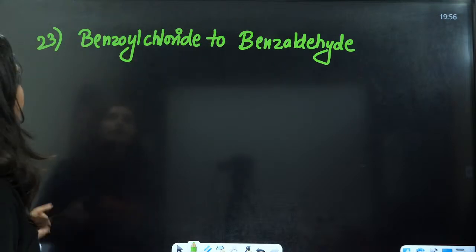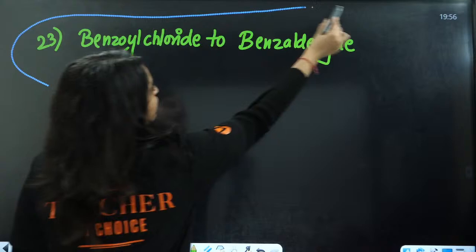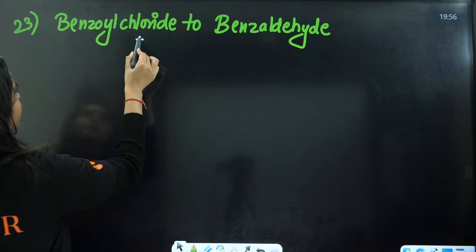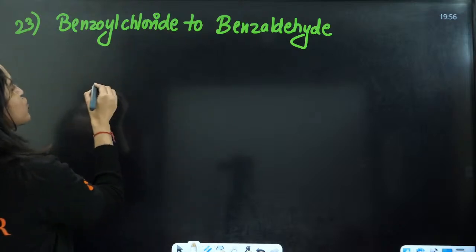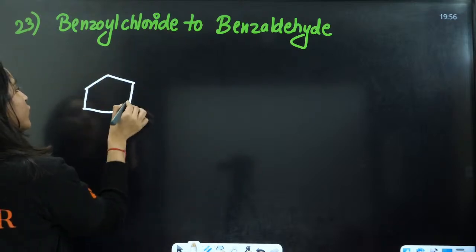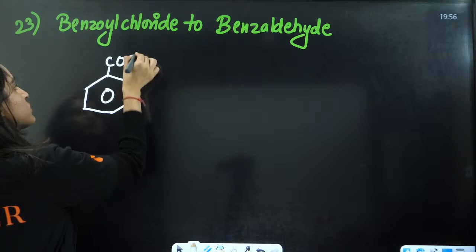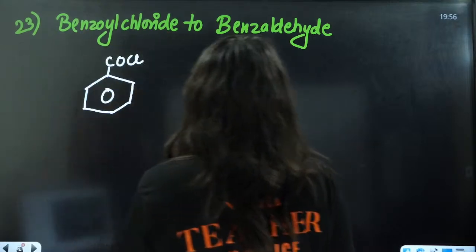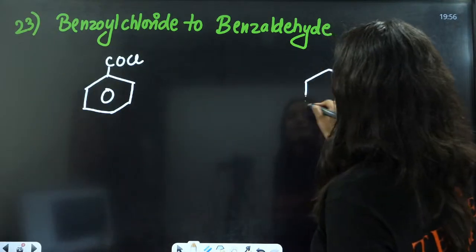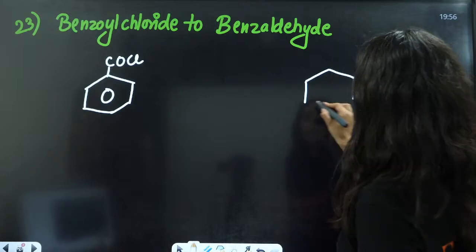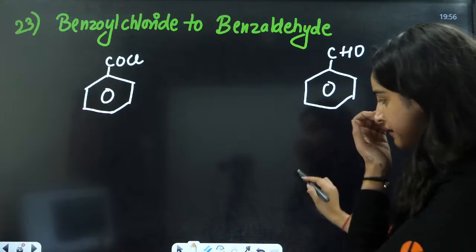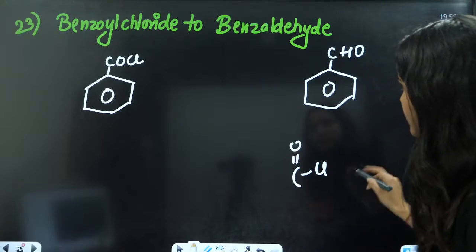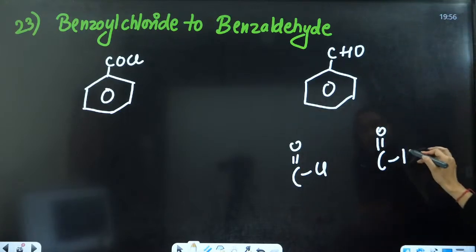Next we have the 23rd. We are left with 7 more reactions, everyone, so let us do it fast. You have benzoyl chloride, that is COCl here, converted into benzaldehyde, CHO. You have C double bond Cl converted to C double bond H.